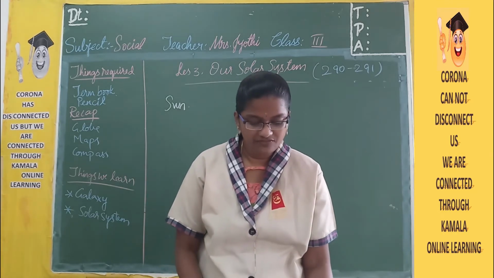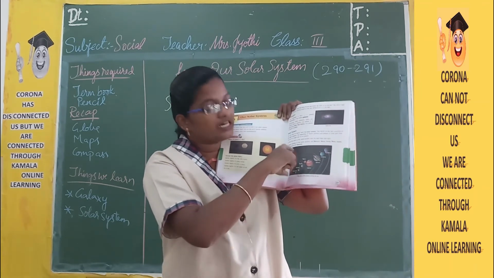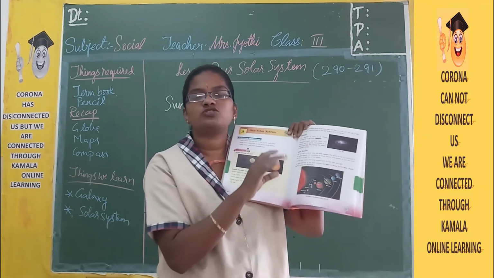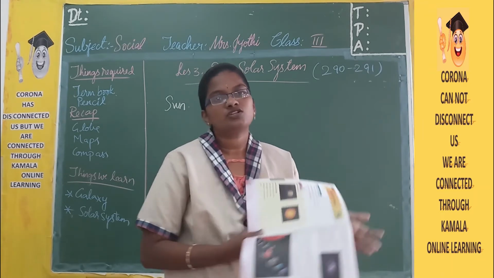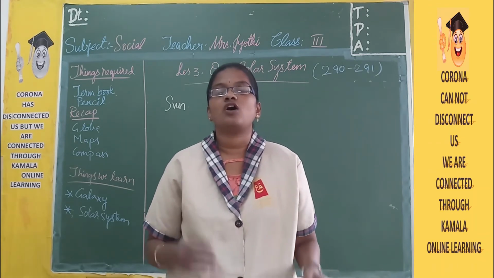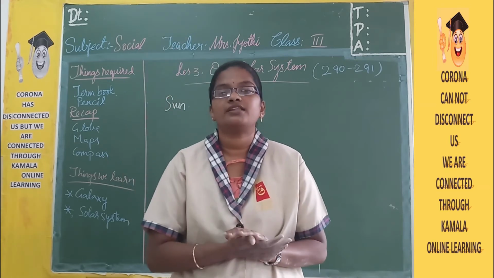And if you look at the solar system in the previous page, the Sun is fixed at one place. It's not going to move. So the Sun is at the center of the solar system, and the Sun is very huge. How huge? It is 100 times bigger than the Earth.